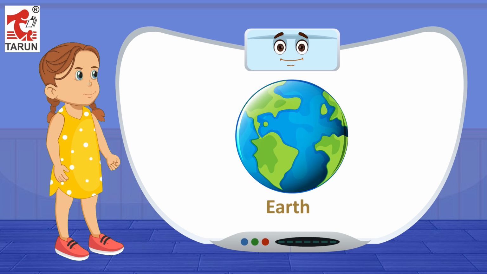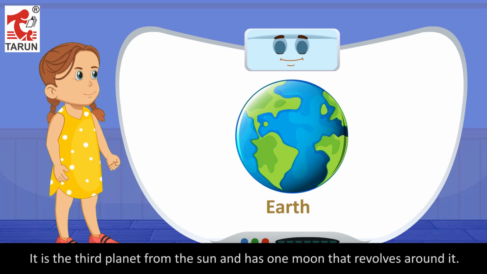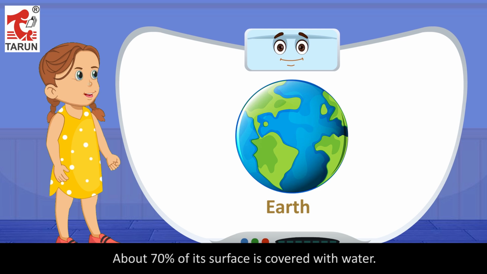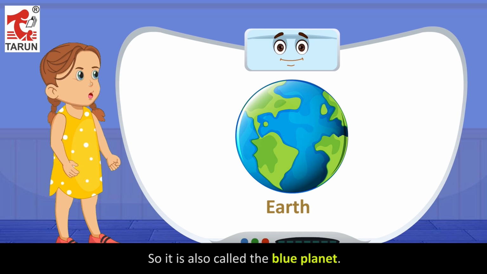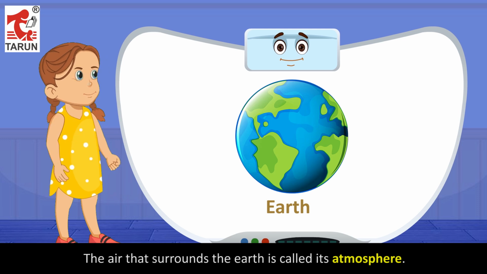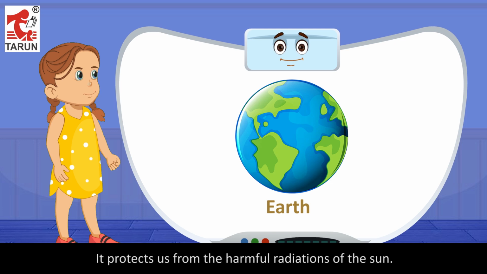Earth. It is the only planet which supports life. It is the third planet from the Sun and has one moon that revolves around it. About 70% of its surface is covered with water. So it is also called the blue planet. The air that surrounds the Earth is called its atmosphere. It protects us from the harmful radiations of the Sun.